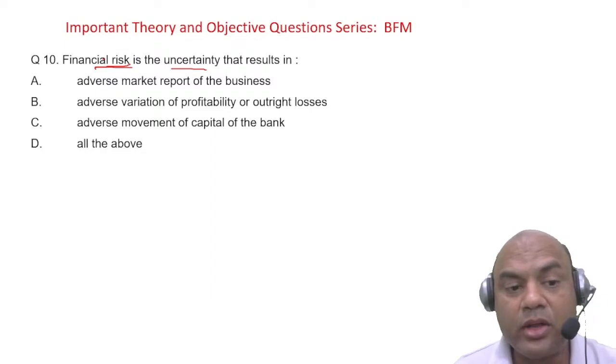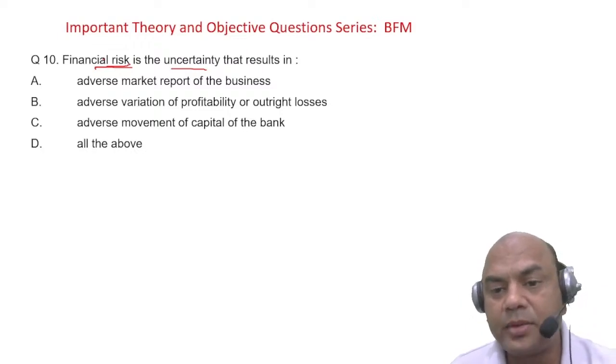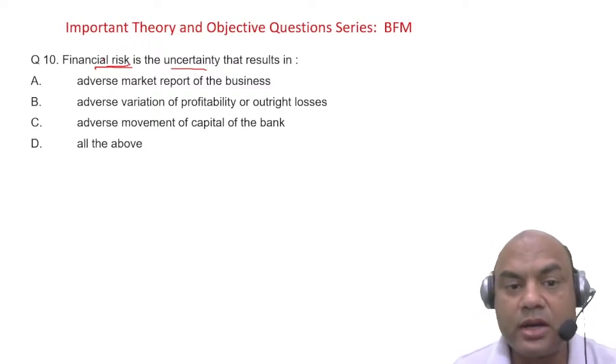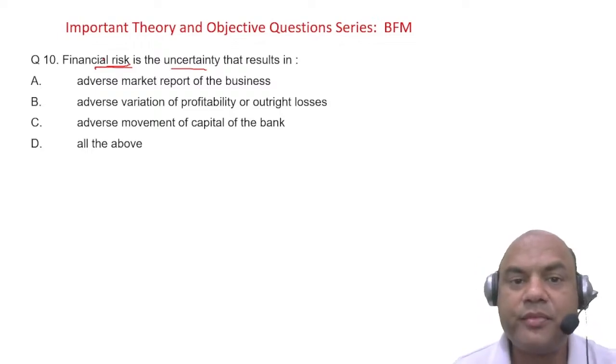So how many of you feel the answer is D, all of the above? Let me see in the comment section. How many of you are typing D? I'll wait for 20 seconds.